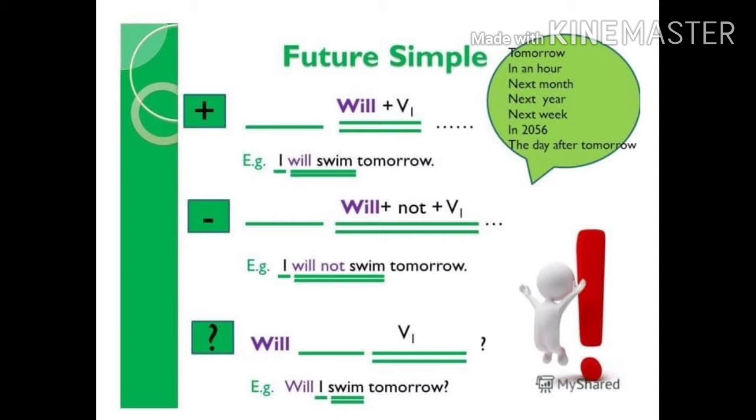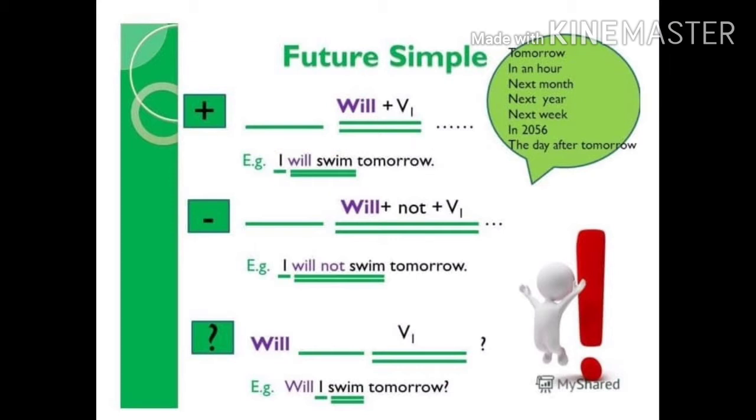A positive statement in simple future is framed by adding will with the subject and the verb should be in V1 form. Children, V1 form means base form. Look at the example. I will swim tomorrow. I is the subject, will is the auxiliary which you have to use in simple future, and the verb swim is in base form.